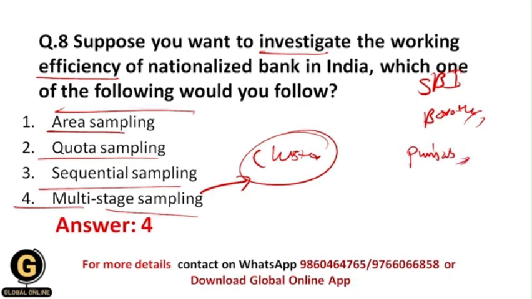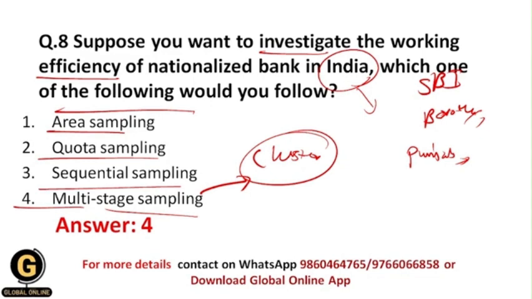And India has lots of population, though I know that the population is finite, but still here I need to investigate the working efficiency, right? So whether the population is finite or not won't matter over here. I need to know the working efficiency only.